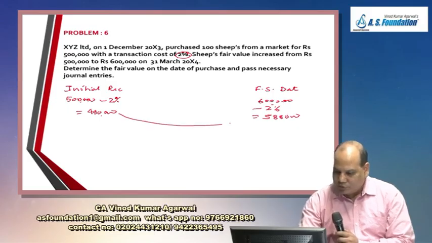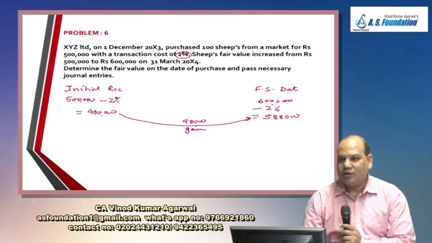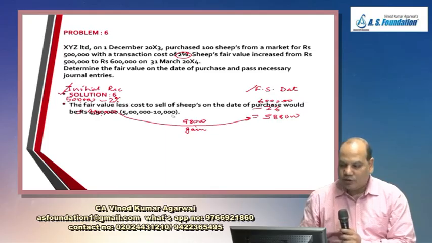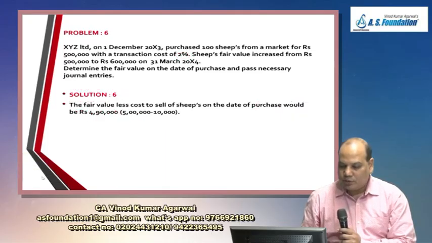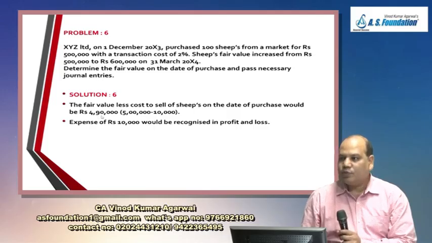So what has been the change during this period? 98,000. Gain or loss? Gain. Okay. Now pass journal entry here and here. So in your book I have written the journal entry. On the date of purchase you are actually going to pay 5 lakh rupees, but you are going to recognize the ship only at fair value less cost to sell. That is 4,90,000.